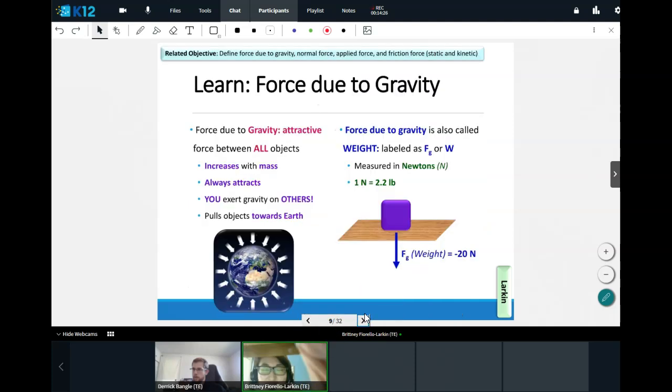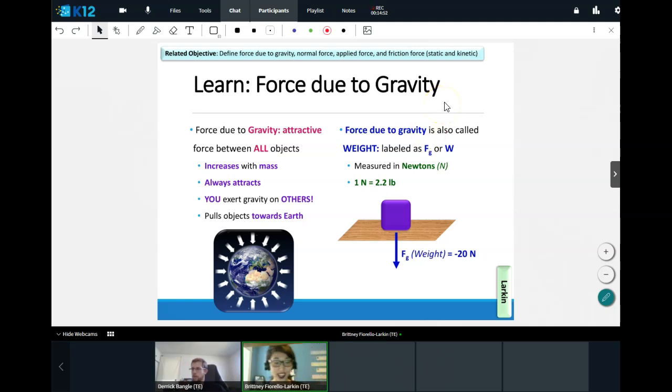All right, so let's talk a little bit about gravity first. The force due to gravity is an attractive force that is found between all objects. All physical substances have mass, and anything with mass has its own gravitational field. It is always an attractive force, so things with mass attract other objects. This actually means that you do exert a small amount of gravity on other people.